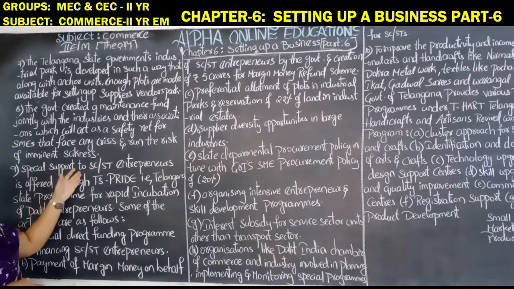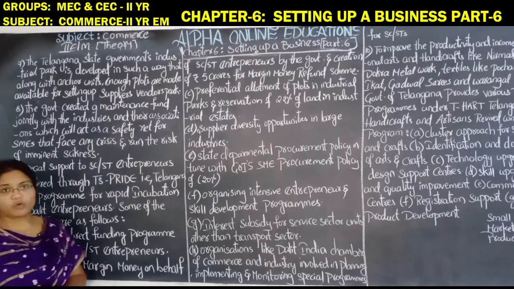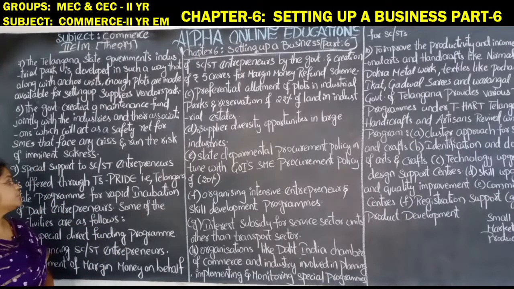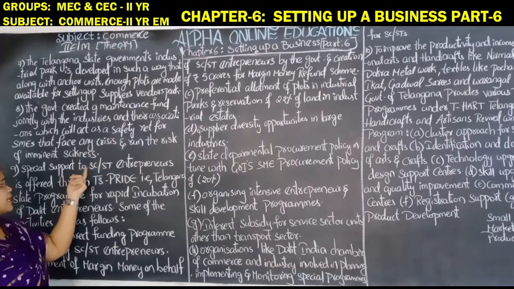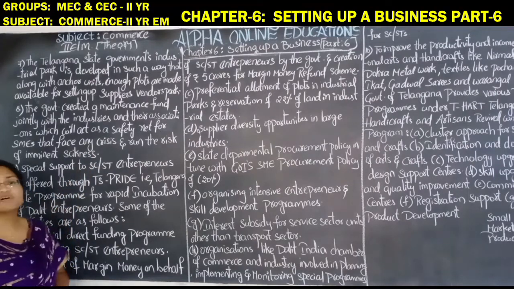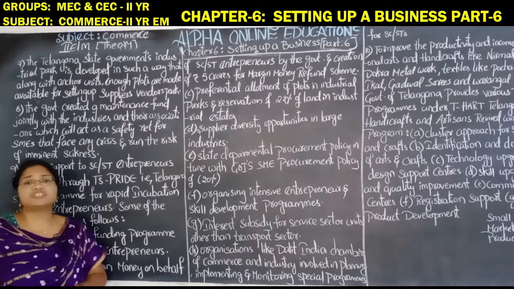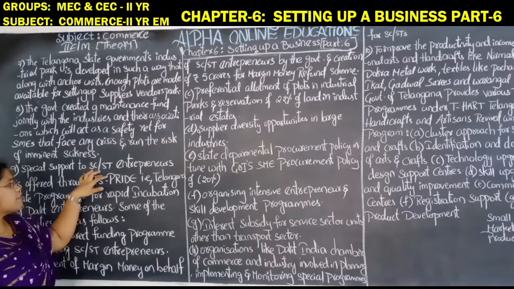Special support to SC/ST enterprises is offered through TS Pride. Special support is given by the Telangana government to SC/ST enterprises. SC stands for Scheduled Caste and ST stands for Scheduled Tribe. So these are the backward classes.